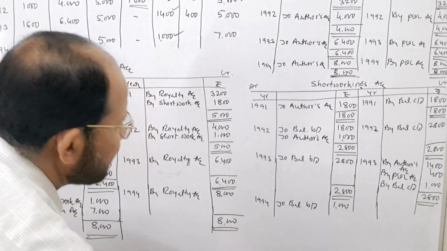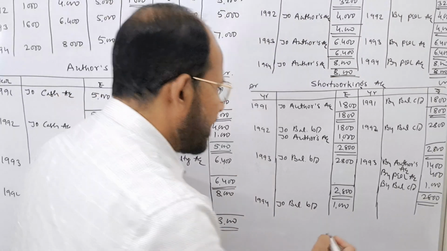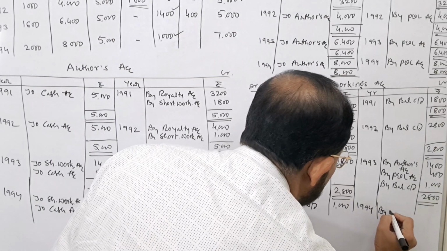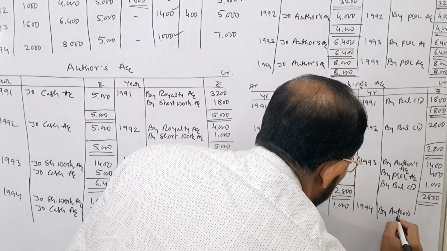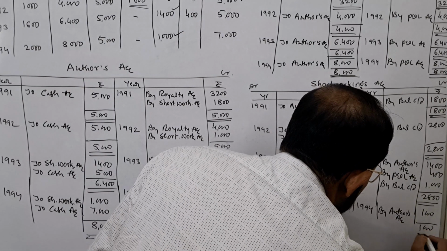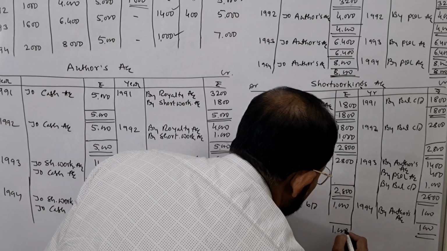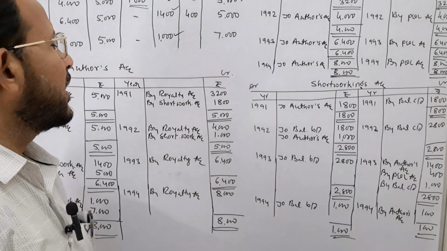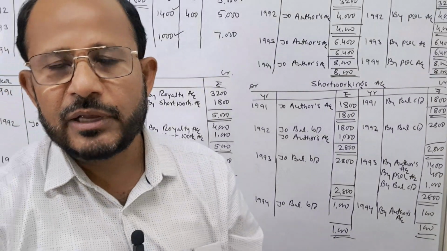Rupees 8,000. Next one is, you see, short working account is there. 1994, this amount was recovered from the author. Therefore, by author's account, rupees 1,000. Now you close the account. Now there is no balancing figure in short workings account. 1,000 and rupees 1,000. This is the way how we have to prepare different accounts in royalty chapter.